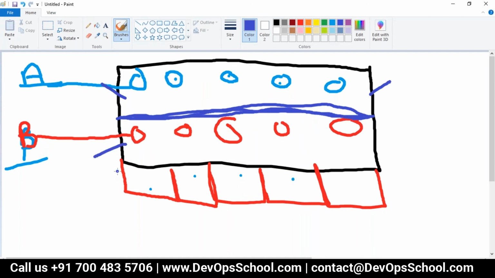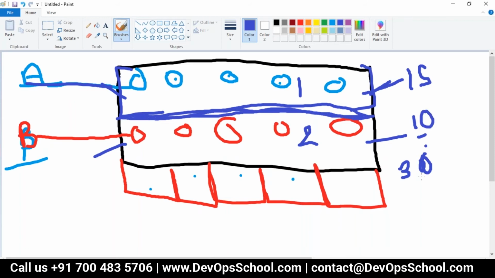Now what we can do, for this subcluster 1 and this subcluster 2, we can set the limit. Let's say you have a total capacity of 30 GB RAM. So here you can set that whatever pods you are running in this subcluster, consolidated all together, you cannot use more than 15 GB, and here you cannot use more than 10 GB. 5 GB maybe for the maintenance work.